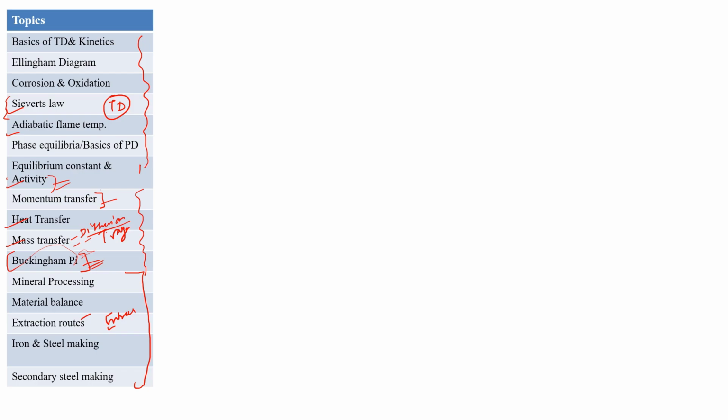Secondary steel making consists of VAD, VOD, and all the secondary processes. The slag treatment also comes under iron and steel making, but in secondary steel making we will see all the decarbonization processes, deoxidation processes, removal of elements and addition of elements. These types of questions we added in secondary steel making.